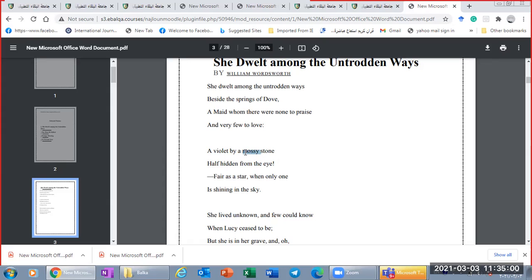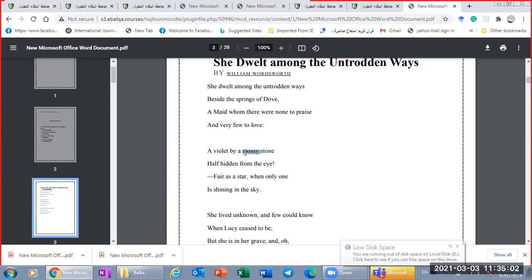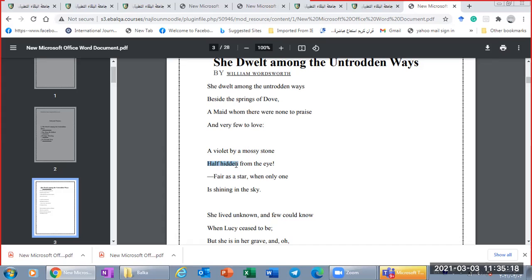Also, it could be olfactory. It's related to the smell sense. So this line could be a visual and could be olfactory image. Half hidden from the eye, half hidden also I can imagine through a visual image. Fair as a star, also a star, when only one, is another visual image.